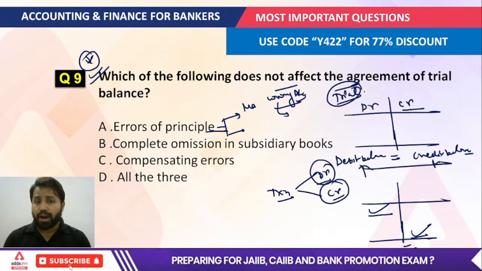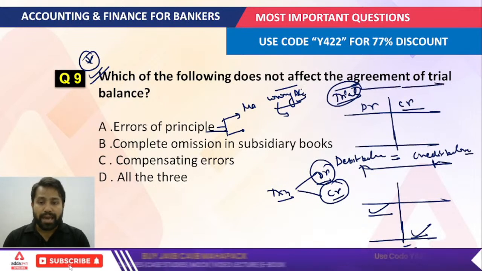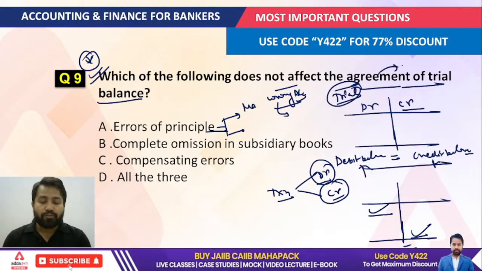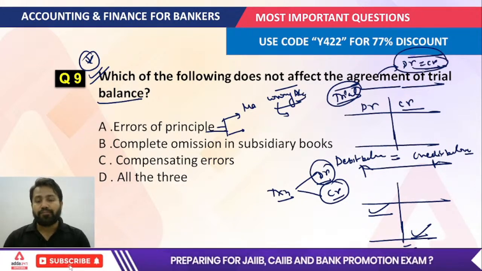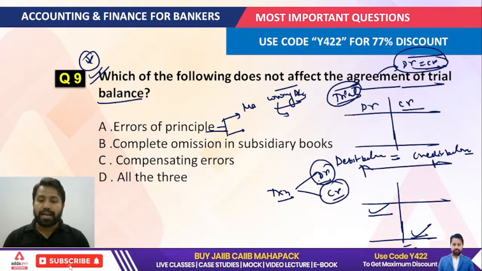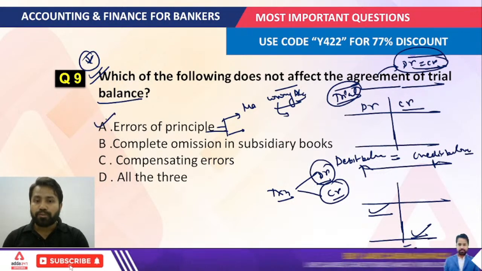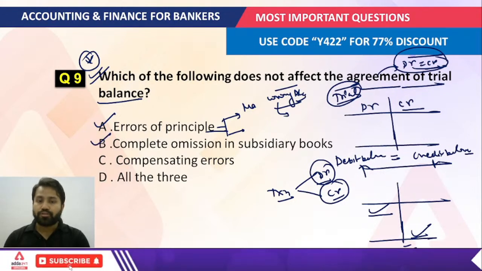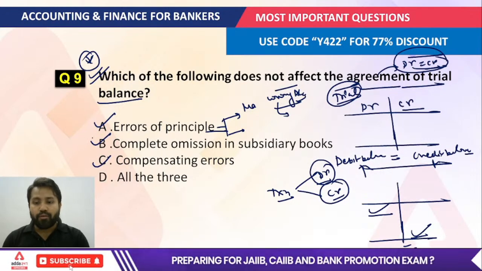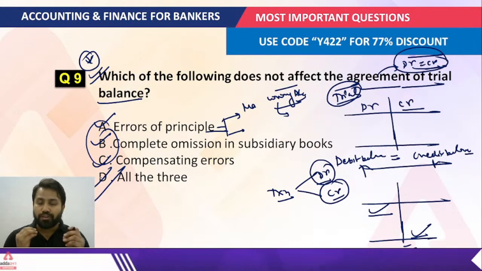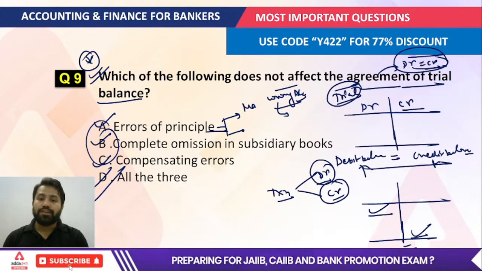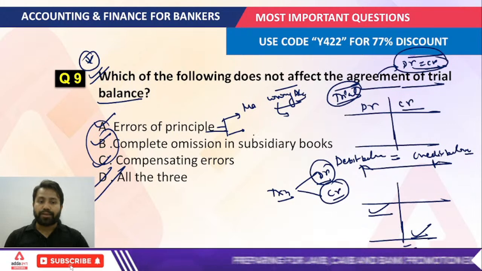The very important thing you have to understand is that whenever we're talking about the agreement of the trial balance, it is all about the debit balance being equal to the credit balance, right? So in that scenario, the error of principle, complete omission in the subsidiary book, and compensating error, all are correct. That means the correct answer is that all three do not affect the agreement of the trial balance. And I'm requesting you all to write down these errors that do not affect the agreement of the trial balance,